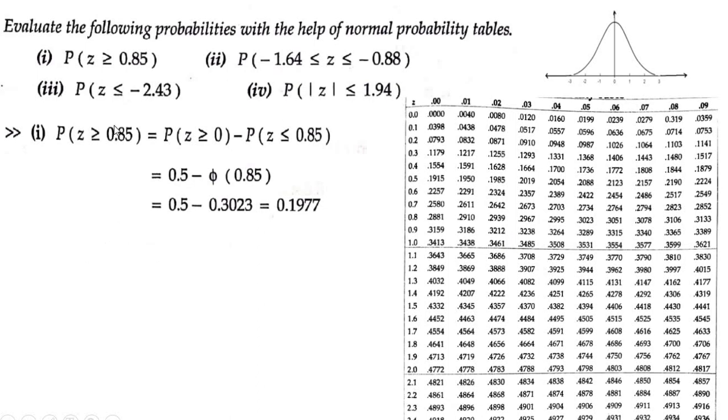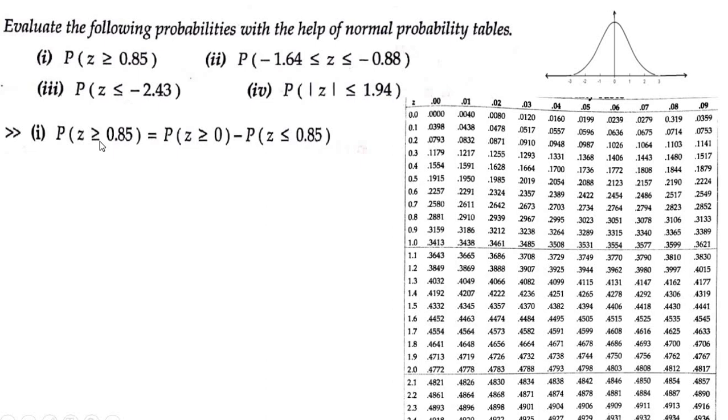The probability of z greater than or equal to 0.85 is equal to probability of z greater than or equal to 0, from 0 to infinity, minus, in that we are subtracting the shaded region, that is probability of z greater than or equal to 0, less than or equal to 0.85.